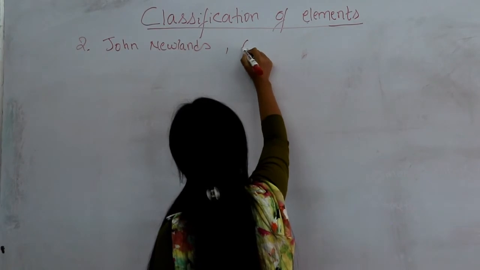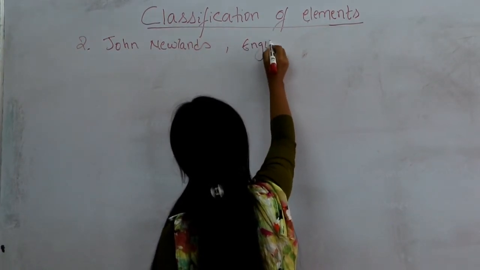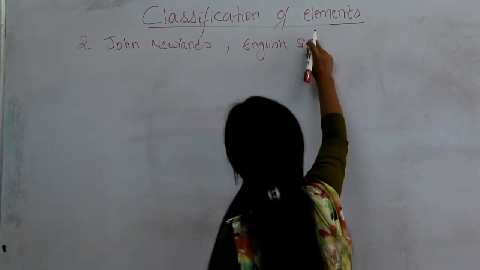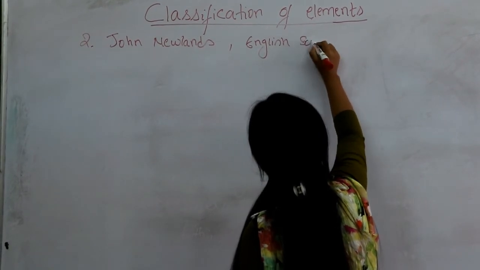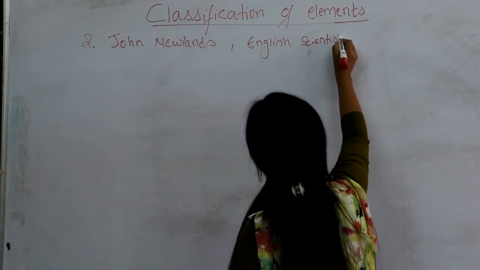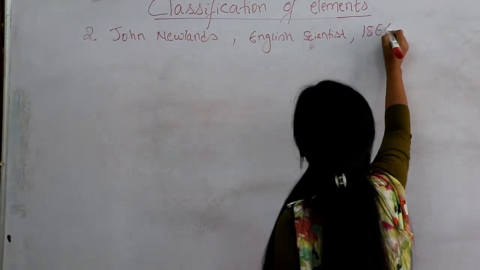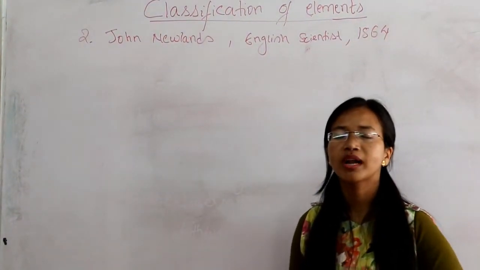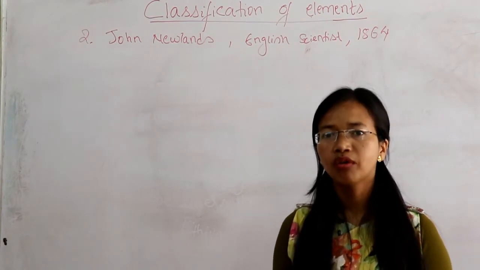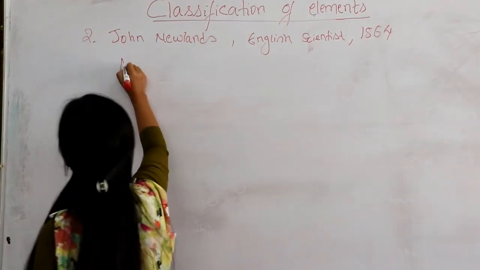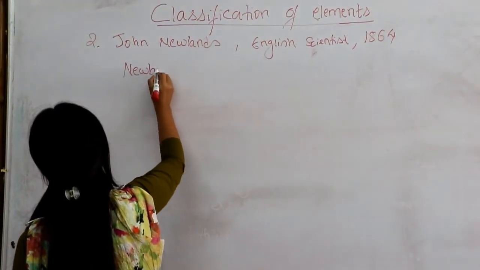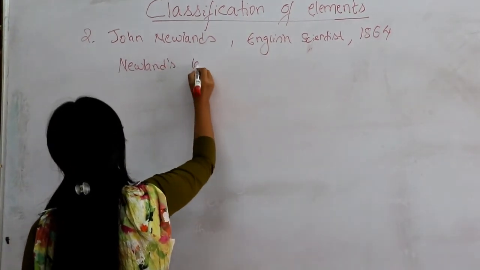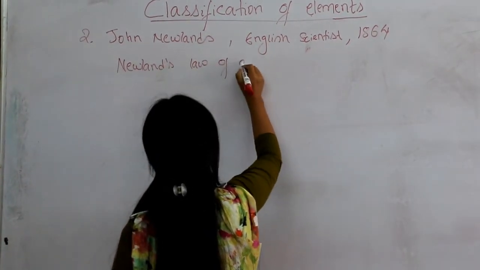The famous name of his work is Newlands' Law of Octaves.